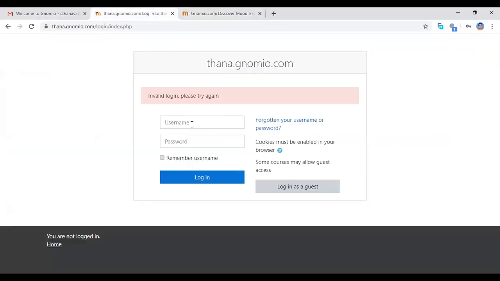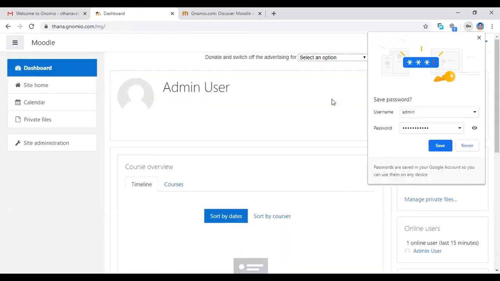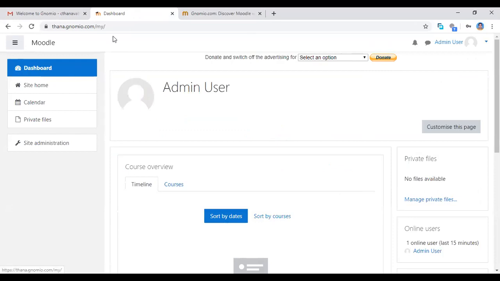Okay, after login, just a minute. After login, this Moodle website page will open. So after you enter into your Moodle website, this is my Moodle website page.